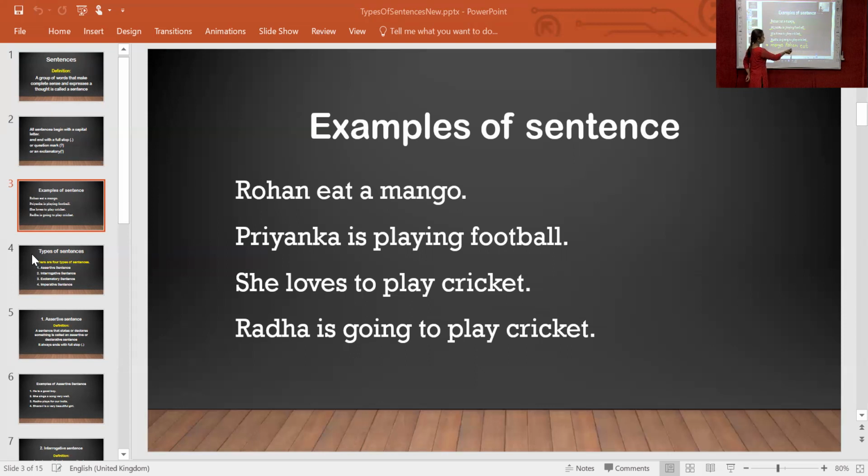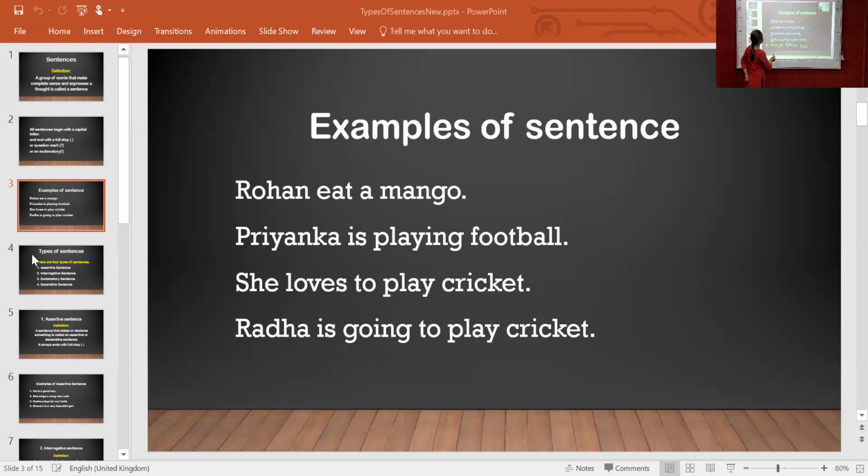It is not proper. Now see, this is a small letter. We can't put the full stop also. So it is an incomplete sentence. There's no sense, no meaning, because we can't understand the meaning from this sentence. Mango, Rohan, eat. There is no meaning. No sense is there. So this is a wrong sentence. And all these sentences are correct ones because these sentences have some sense and express something. Rohan eat a mango. Rohan likes to eat a mango.